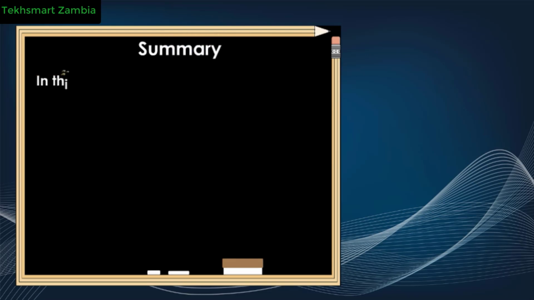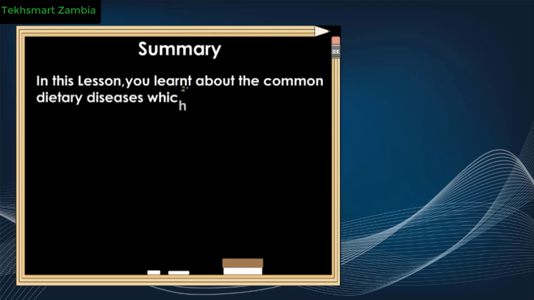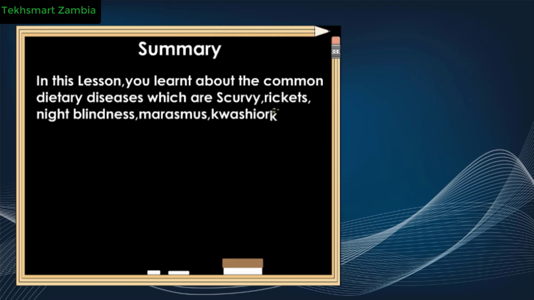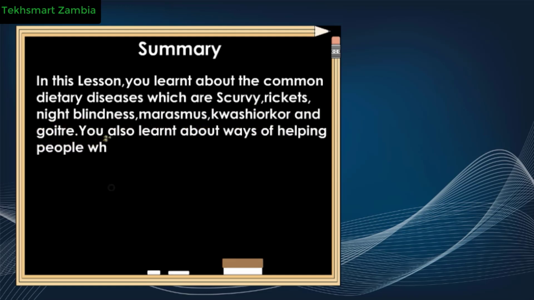Summary. In this lesson, you learned about common dietary diseases, which are scurvy, rickets, night blindness, marasmus, kwashiorkor, and goiter. You also learned about ways of helping people who are suffering from deficiency diseases.